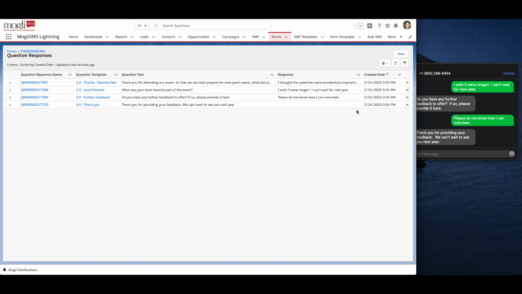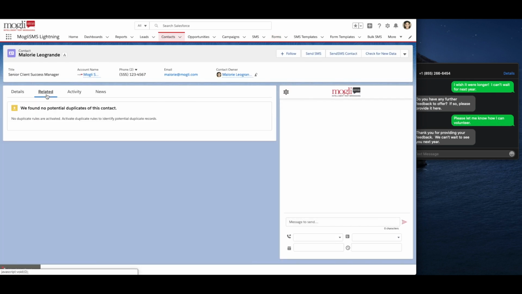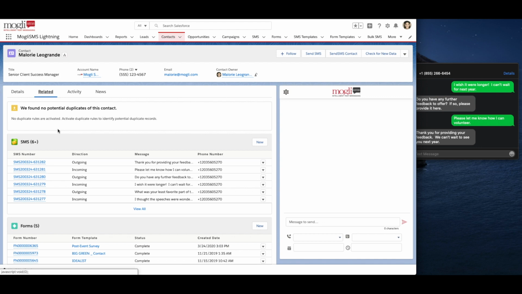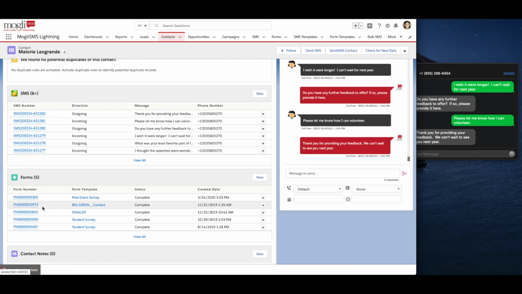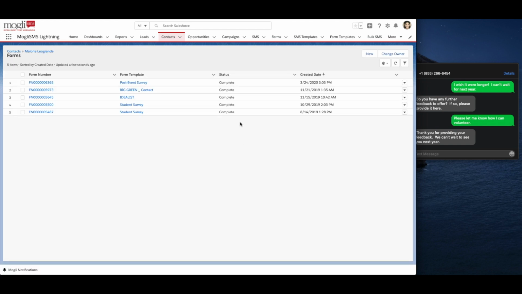So what's great about this is that we can do all kinds of interesting things based off of these question responses here, such as report and dashboard on them. Another place to find the location of this form is by going to the contacts related list for forms. So if I go back to my test contact record, go to the related tab, over here I'm able to see all of the automated conversations that this contact has engaged with and whether they are in a status of complete or active.